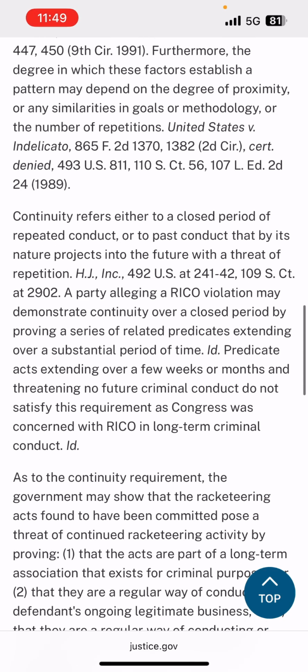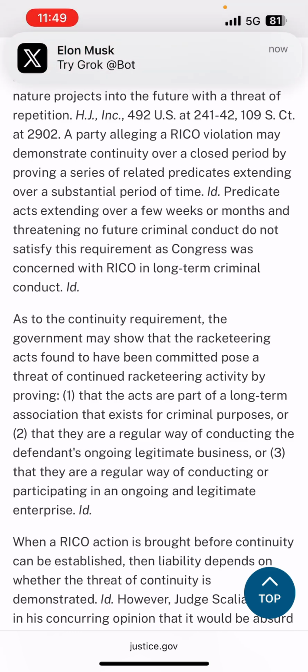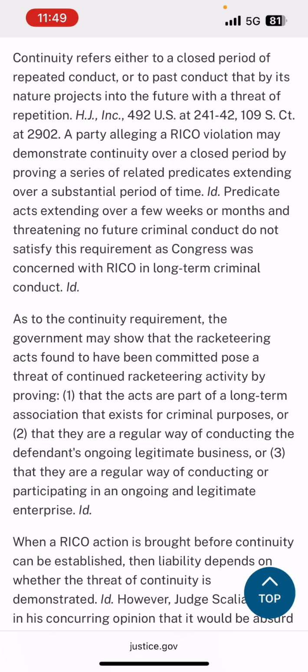Furthermore, the degree to which these factors establish a pattern may depend on the degree of proximity, any similarities in goals or methodology, or the number of repetitions. United States versus Indelicato. Continuity refers either to a closed period of repeated conduct, or to past conduct that by its nature projects into the future with a threat of repetition. H.J. Incorporated. A party alleging a RICO violation may demonstrate continuity over a closed period by proving a series of related predicates extending over a substantial period of time.